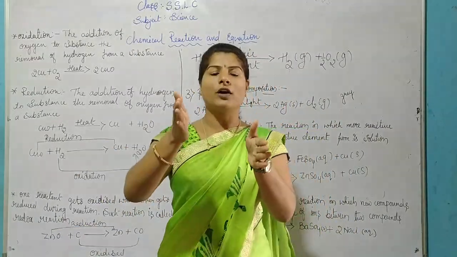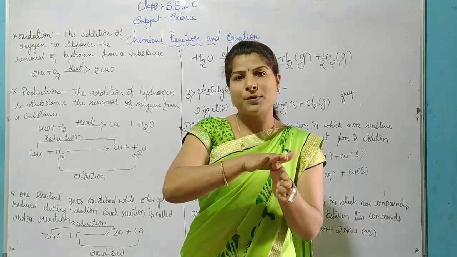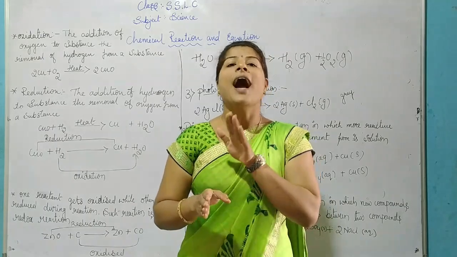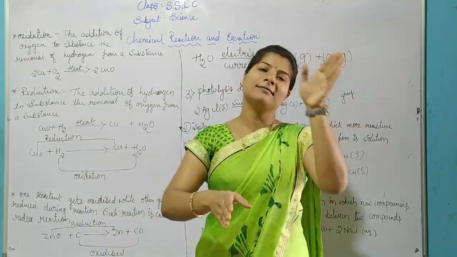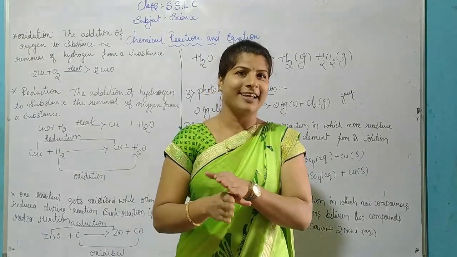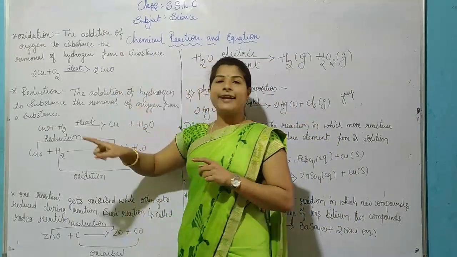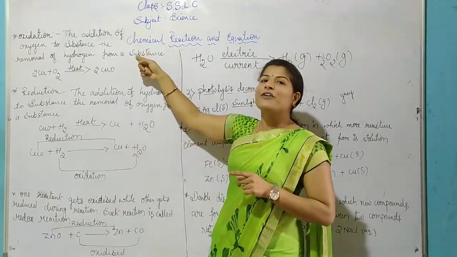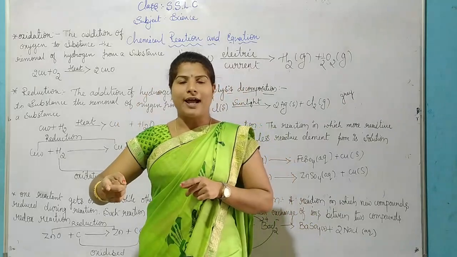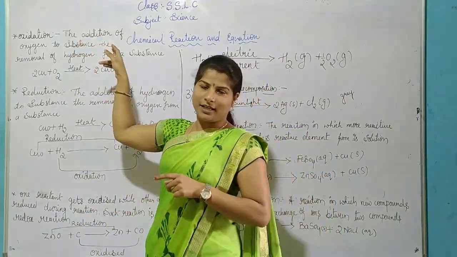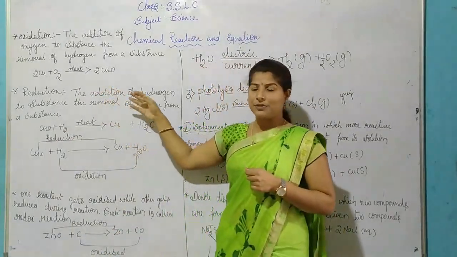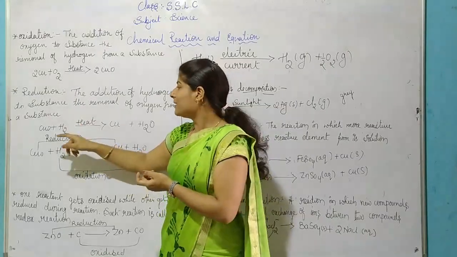Compare both oxidation and reduction. In the oxidation process, what are we gaining? Oxygen. In the reduction process, what are we gaining? Hydrogen. Addition of oxygen here, addition of hydrogen here. Removal of hydrogen here, removal of oxygen here. Addition of oxygen means what are we telling? Oxidation process. Addition of hydrogen means what are we saying? Reduction process.